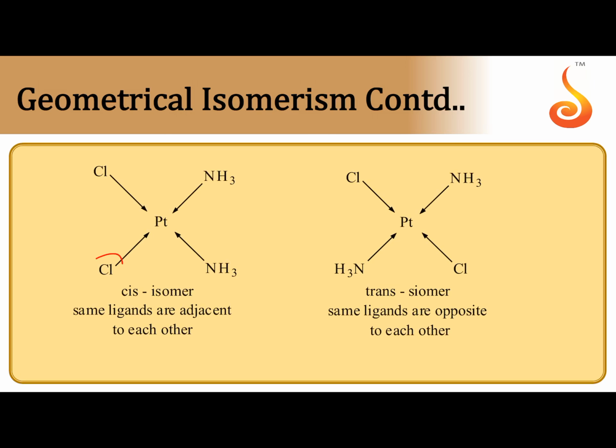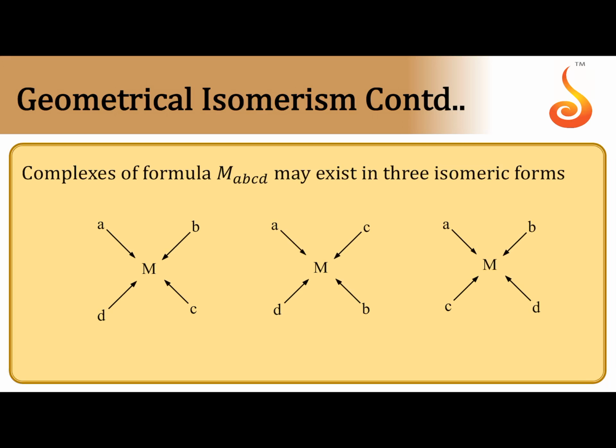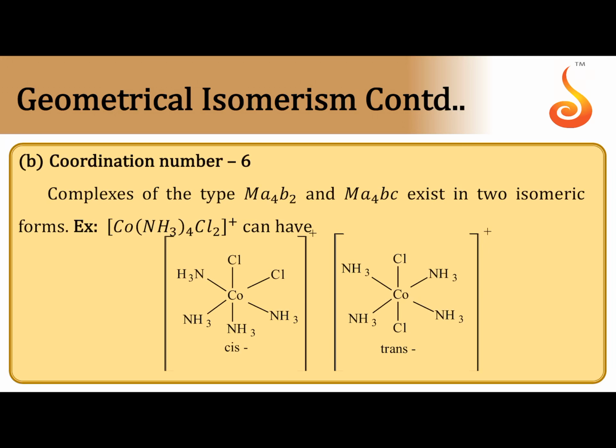So coming to Ma2B2, when 2 chlorines are on adjacent positions making an angle of 90 degrees, that is the cis isomer. If both are present at 180 degrees away from one another, that is the trans isomer. Based on the distance between two identical ligands, we can say cis isomer as well as trans isomer. Similarly, for MABCD, this type has 3 isomers.